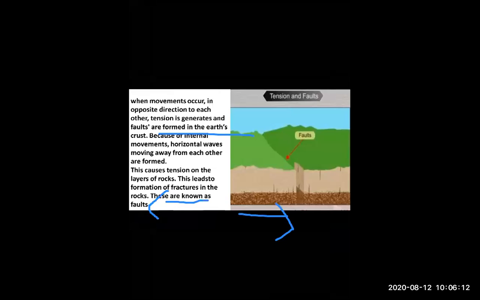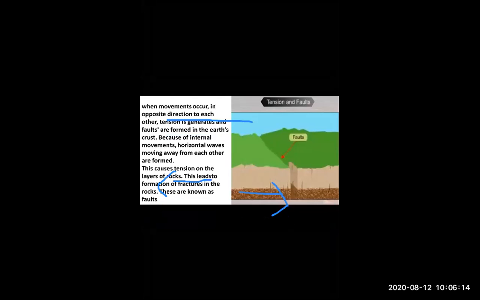For example, this is the land, and when waves move away from each other, tension is happening. So the breaking part is called a fault.